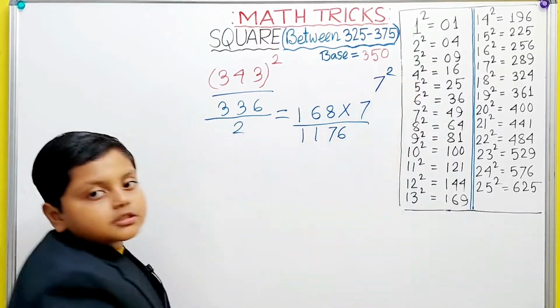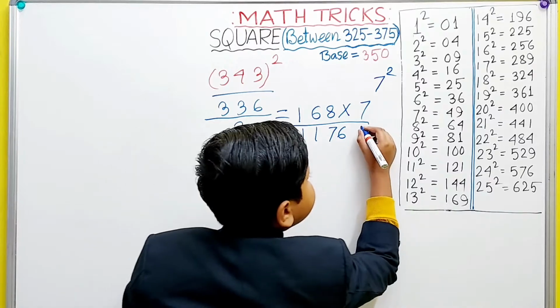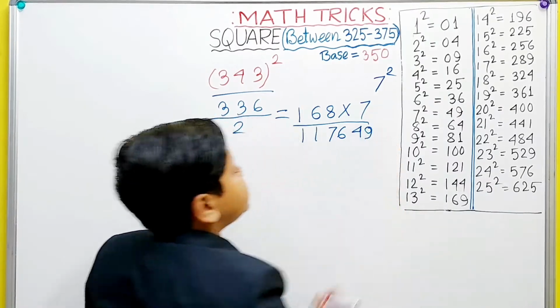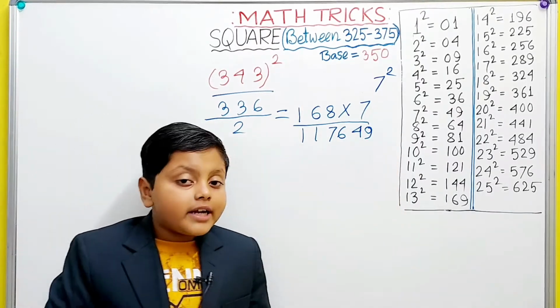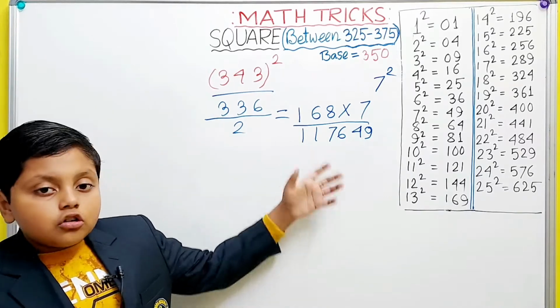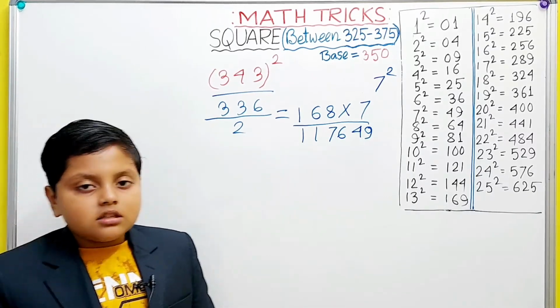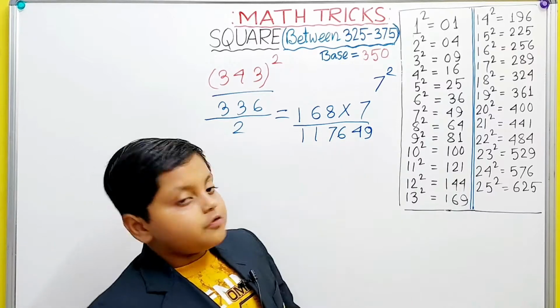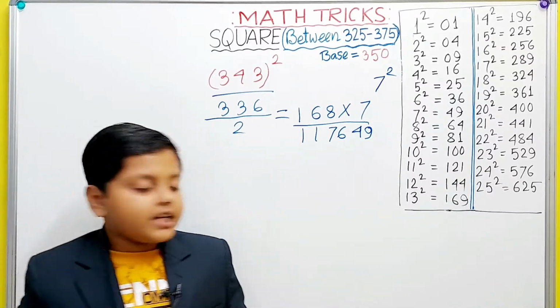What is the square of 7? It is 49 and it is a 2-digit number. So we can write this next to 1176 and this is our answer, 117649. Let's take our next example.